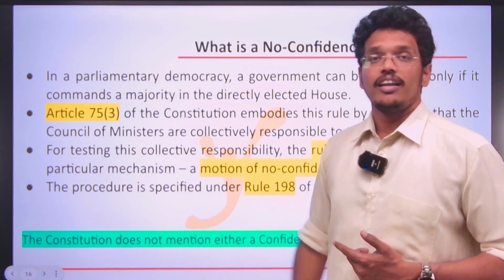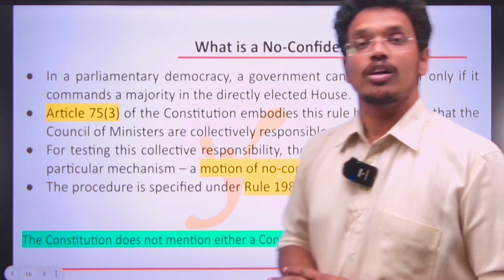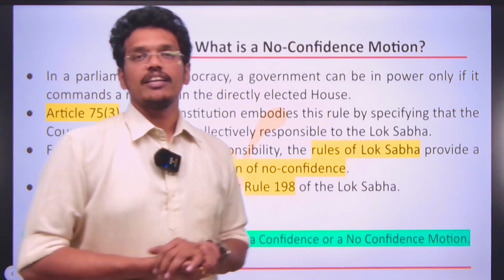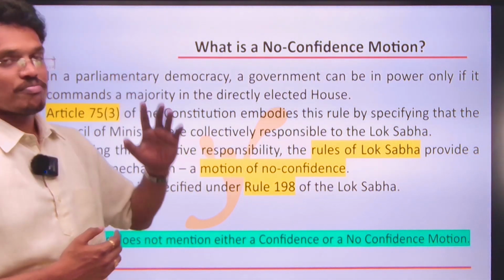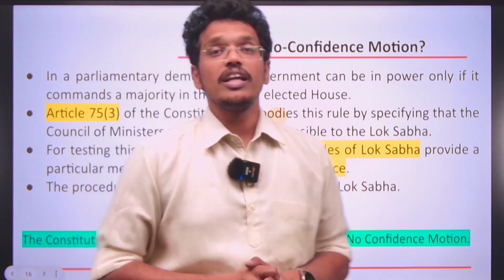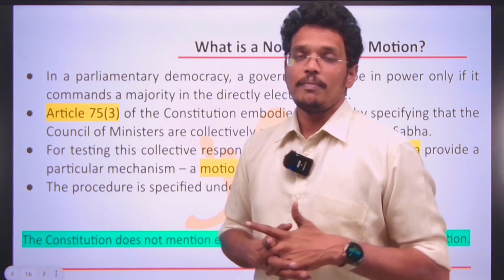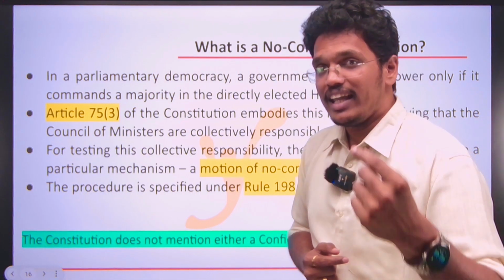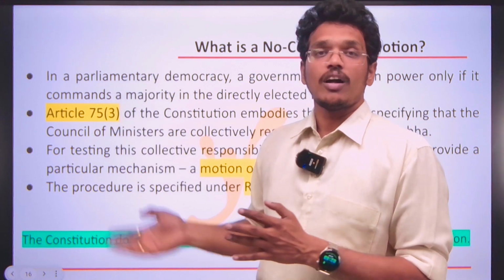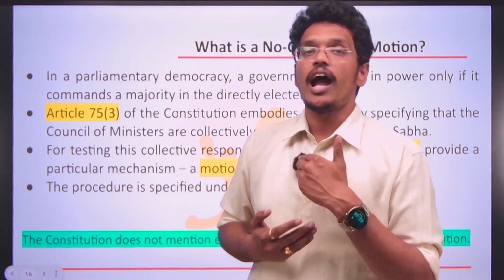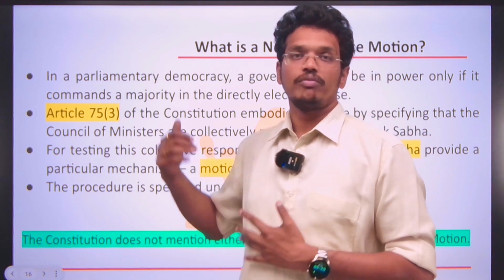And it is in line with Article 75 Clause 3. As per this article, the Council of Ministers is collectively responsible to the Lok Sabha. That means even if any minister did wrong, the remaining ministers also have to take responsibility for this wrongdoing.